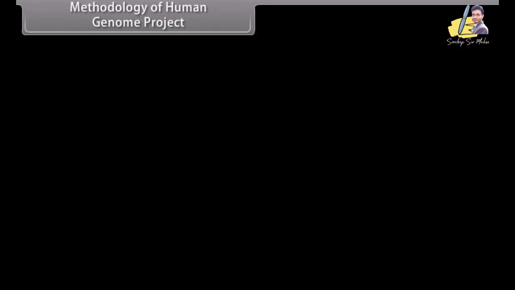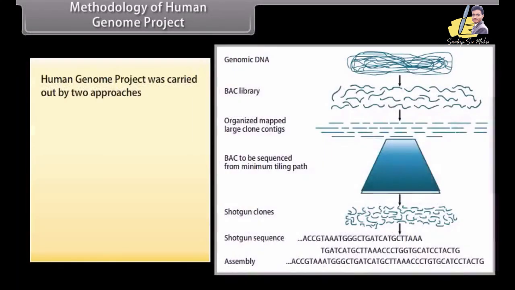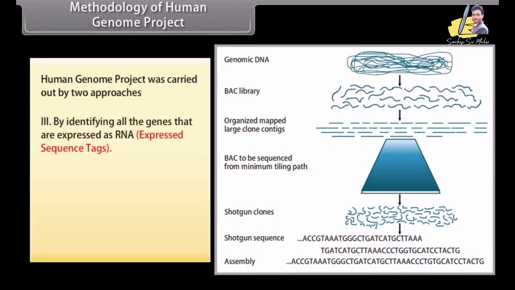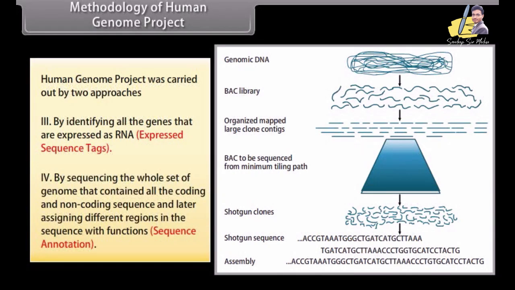Methodology of Human Genome Project. Human Genome Project was carried out by 2 approaches. One, by identifying all the genes that are expressed as RNA, expressed sequence tags. Two, by sequencing the whole set of genome that contained all the coding and non-coding sequence, and later assigning different regions in the sequence with functions, sequence annotation.